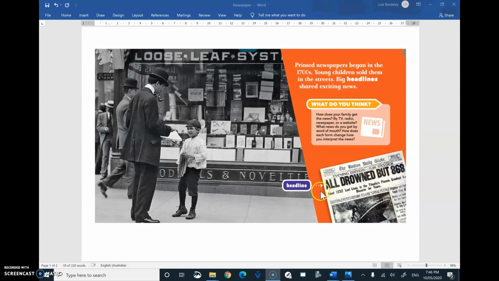Now here's an example of a headline. You can see the title of the paper. They'd have the date there, what edition it is. Here, this is really important. They put big headlines to get everyone's attention.